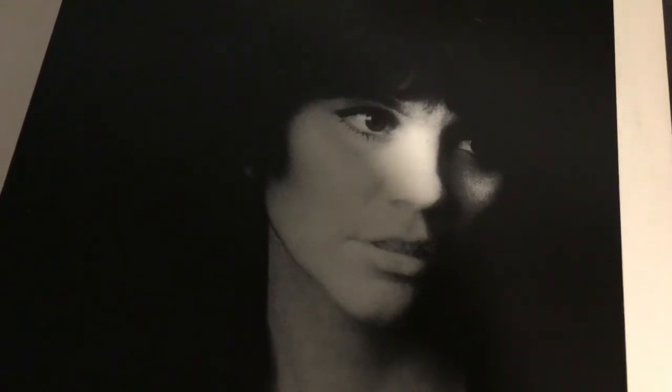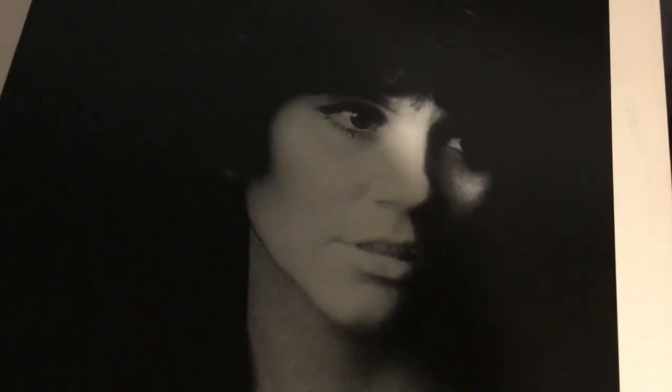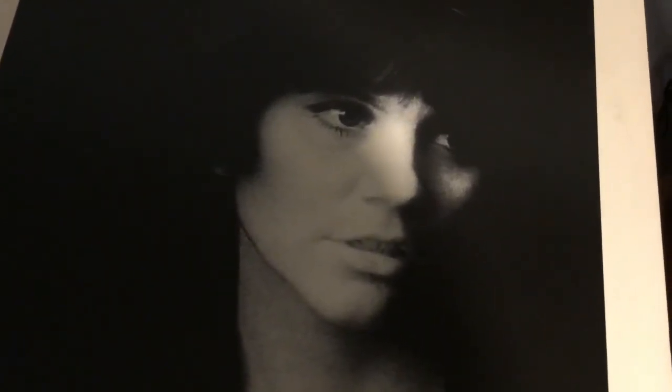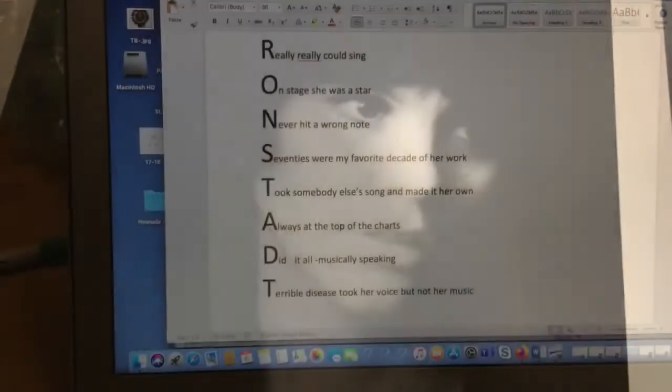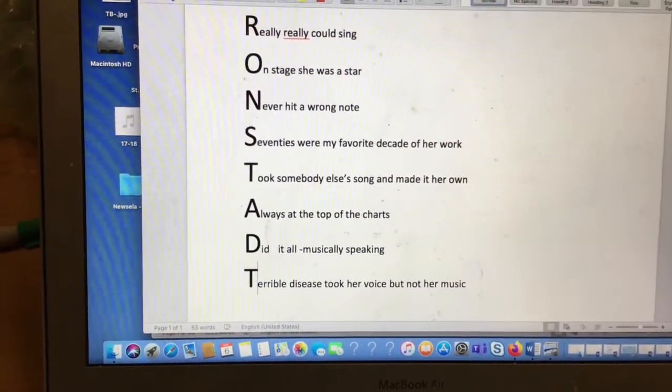That is a Ronstadt song. Linda Ronstadt. Sing it, Linda. Okay, let's check out my poem as Linda sings in the background there.